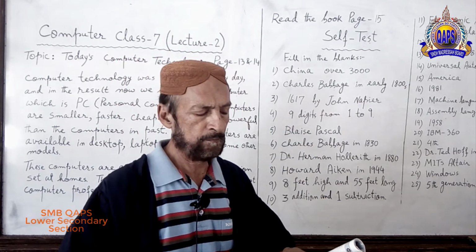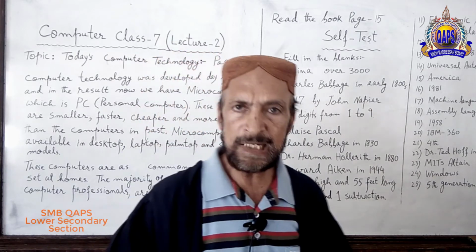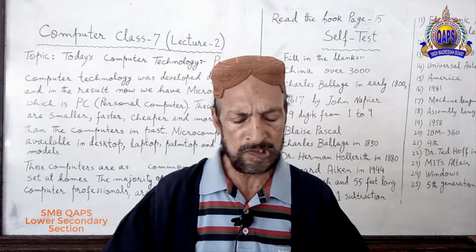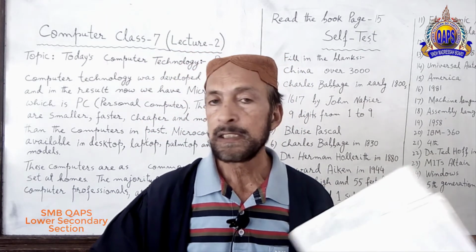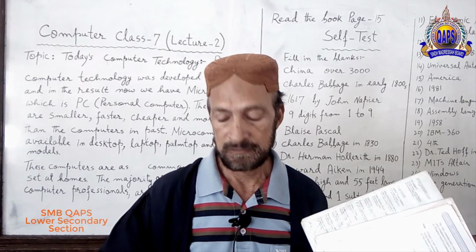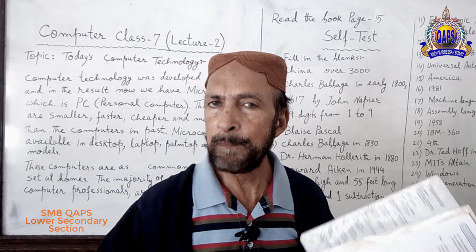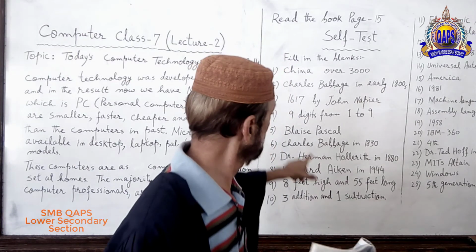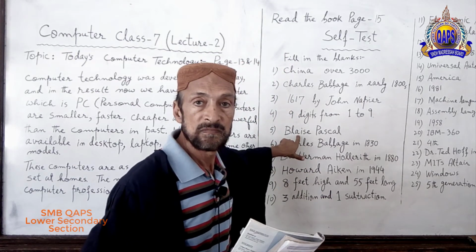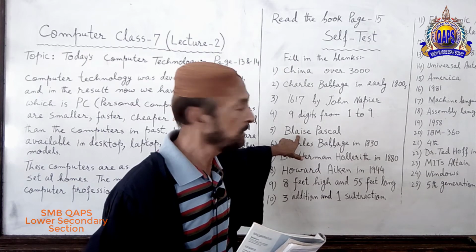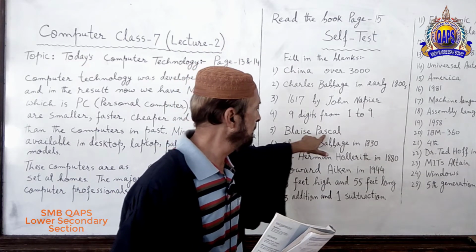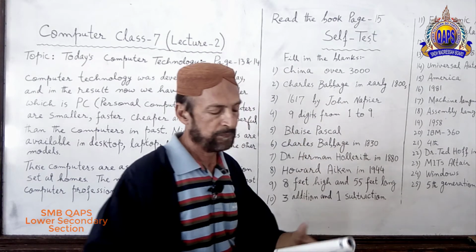Number 5, Pascaline was invented by dash. Answer: Blaise Pascal. Look at the board. Blaise Pascal.